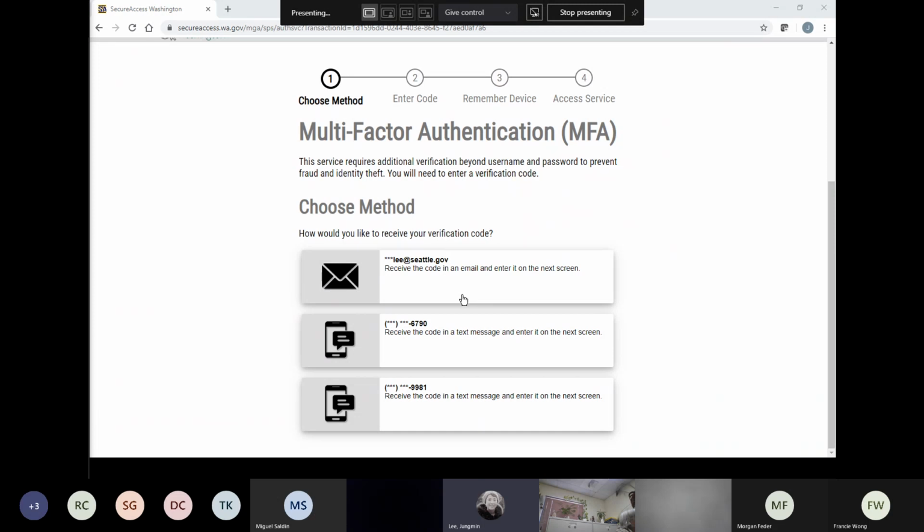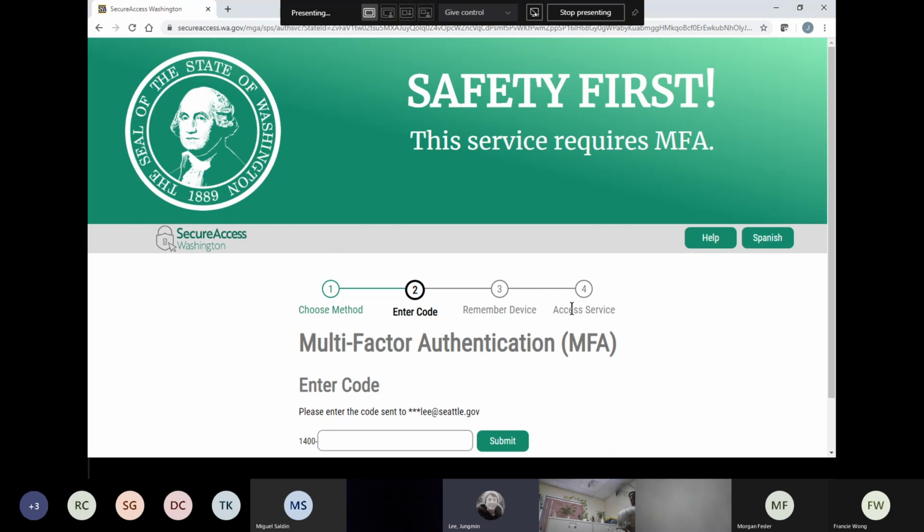You can use your email, or you can use your work cell phone to retrieve the 6-digit passcode. Usually I use email, but you can use the phone option as well. It's up to your preference.